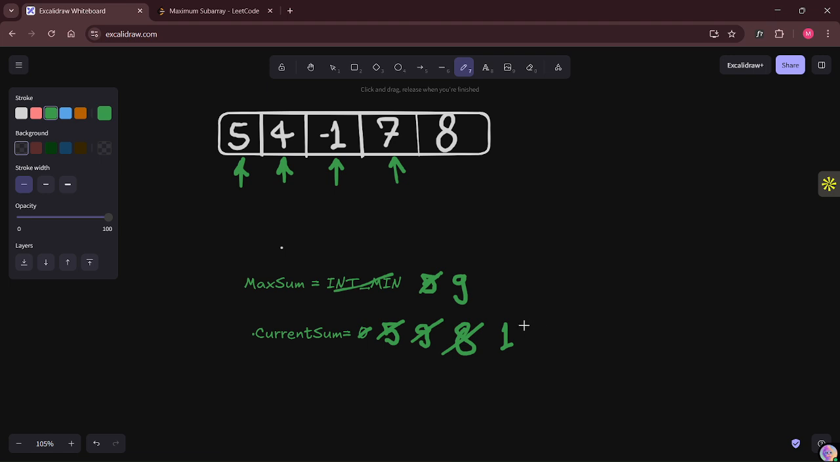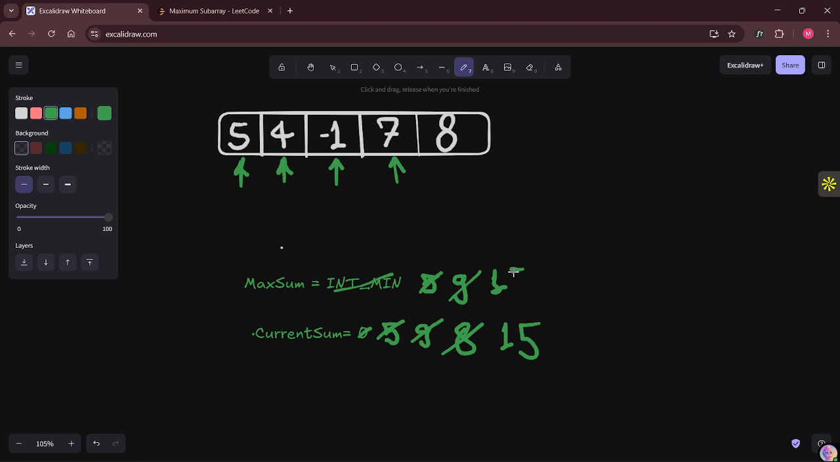Okay, that's 15. Now again we are going to compare: is the existing maximum sum less than the current sum? If it is less than, then we are going to update it. So this is basically the statement which we write, like maximum sum is equal to max of existing maximum sum comma current sum, right? That we're going to get while writing the code. So this is also going to be updated to 15.